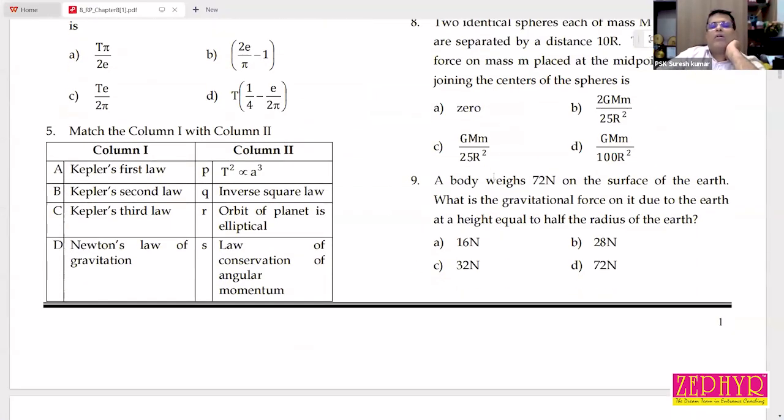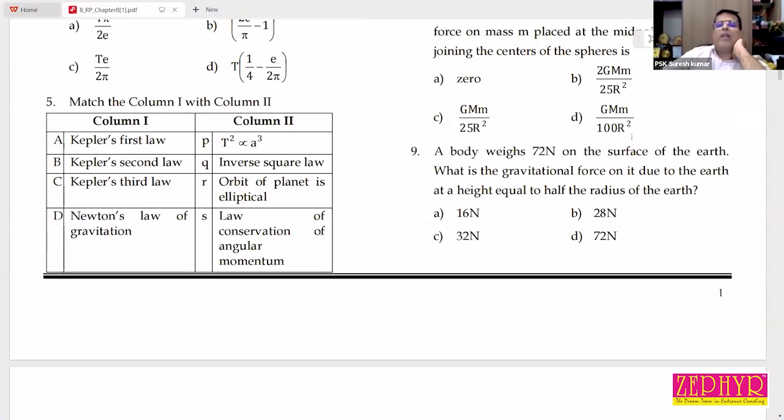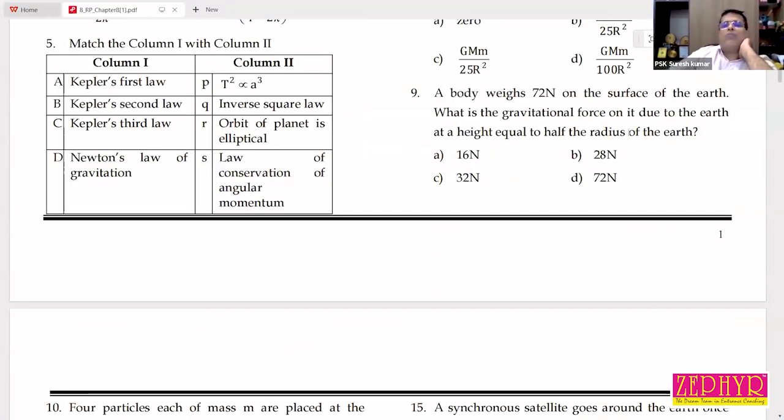Okay. Then it's a very simple question. 9. I think you are familiar with that equation. A body weighs 72 Newton on the surface of the earth. What will be the gravitational force on it due to earth at a height equal to half the radius of the earth?